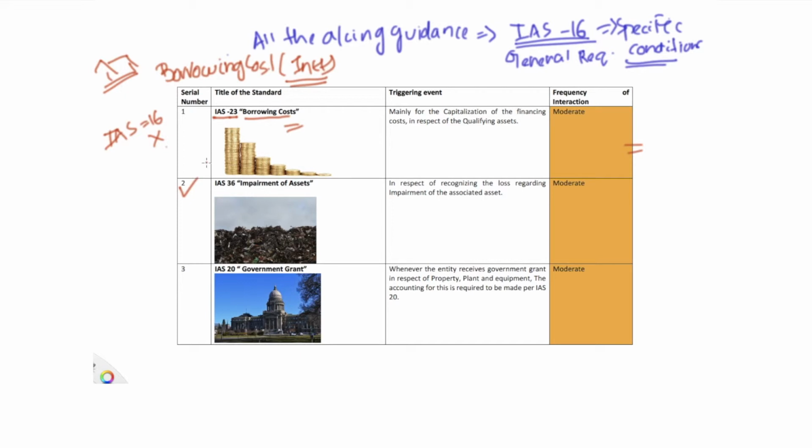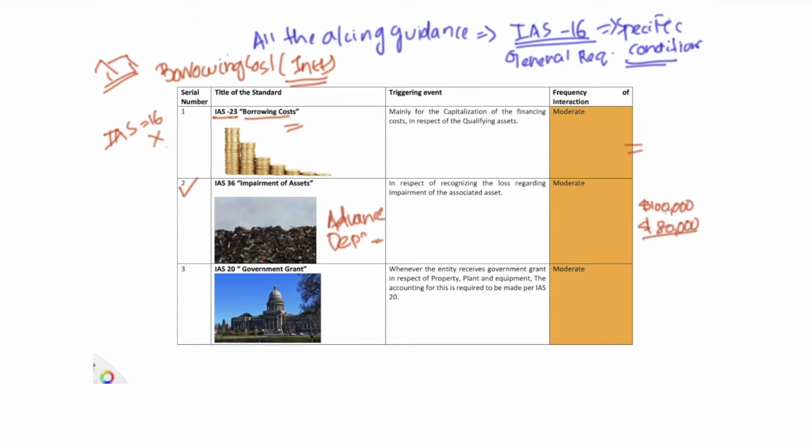Now, the second standard we talk about is IAS 36 Impairment of Assets. Impairment means a kind of advanced depreciation, I would say. To be very simple, it's an advanced depreciation, which means your books say you would be able to recover $100,000, but you would be able to recover only $80,000.